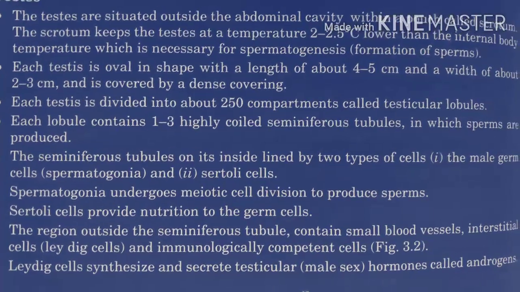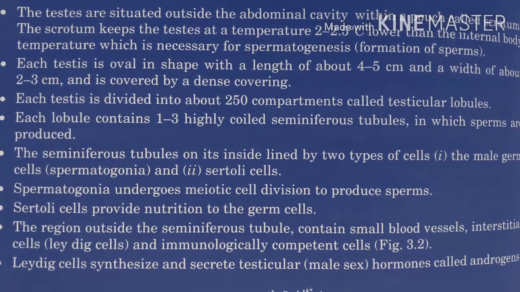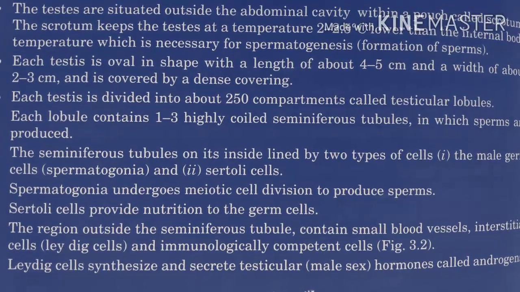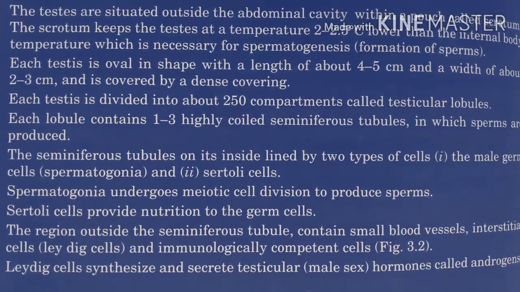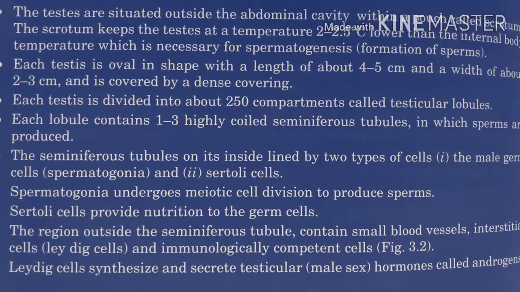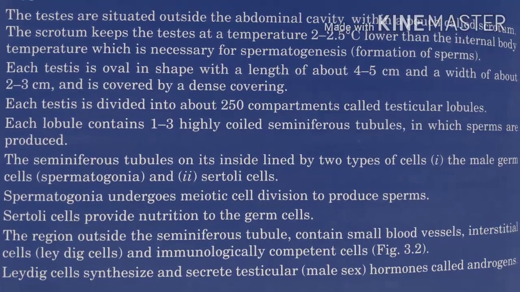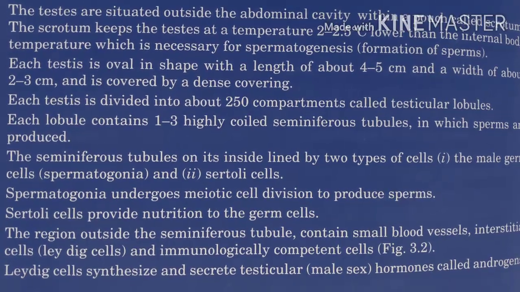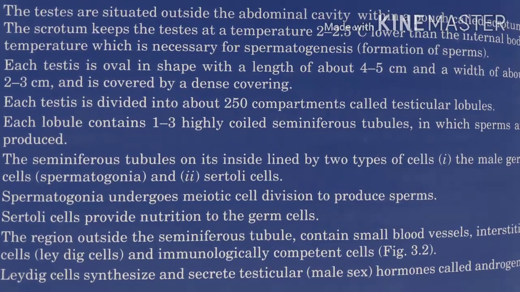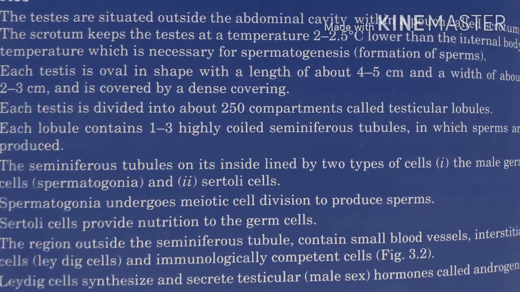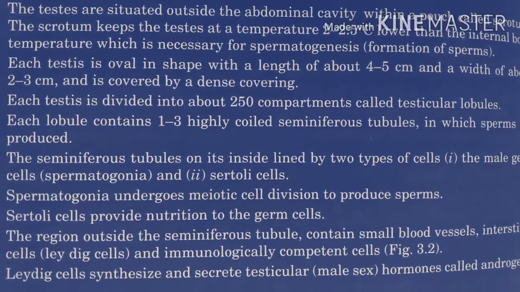The scrotum works to maintain the temperature for the formation of sperm, spermatogenesis. The scrotum temperature is 2 to 2.5 degrees Celsius lower than the internal body temperature. Our body temperature is 37 degrees Celsius. They can maintain this for the formation of the sperm.